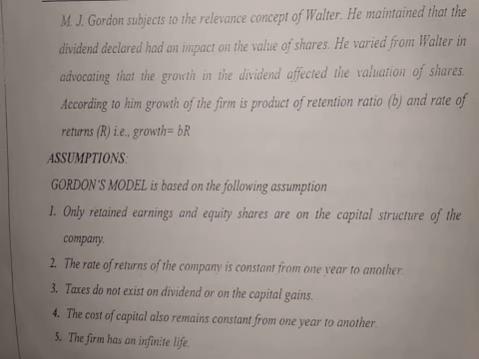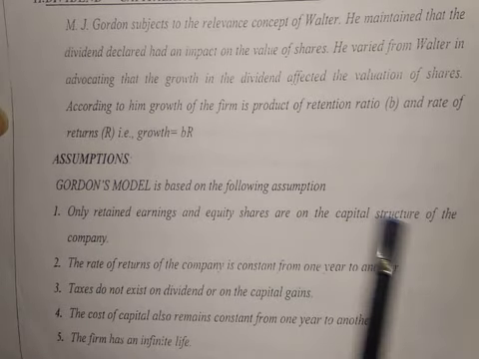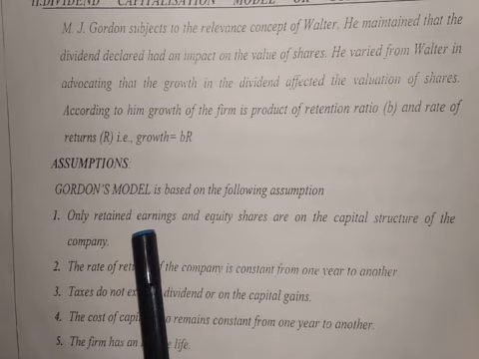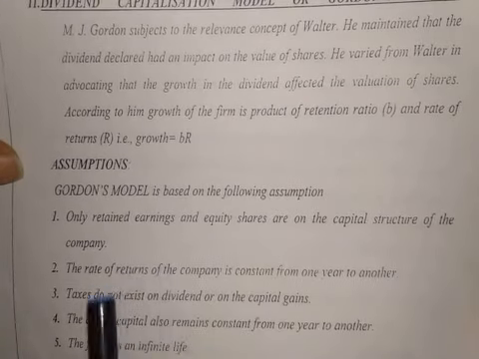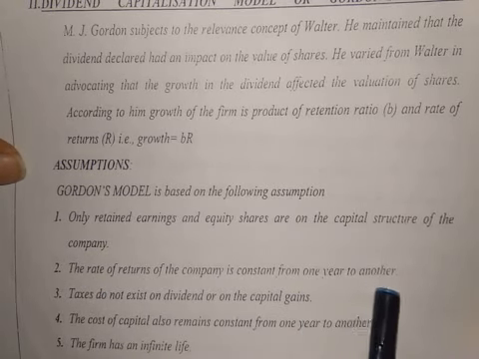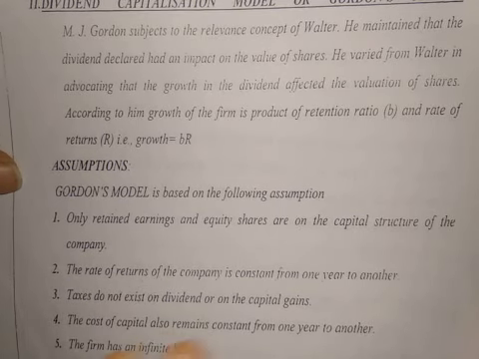See the assumptions. Only retained earnings and equity are in the capital structure. So the capital structure consists of two sources of finance. One is retained earnings, another one is equity shares. Second assumption is the rate of return of a company is constant from one year to another. So rate of return, that is return on investment, is constant.